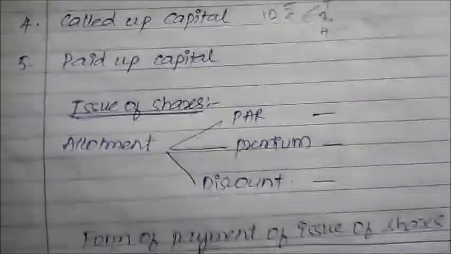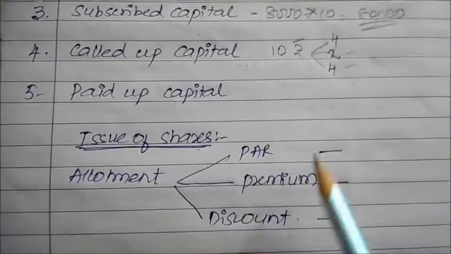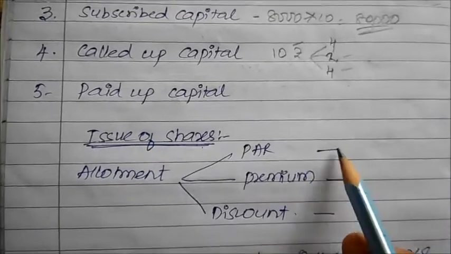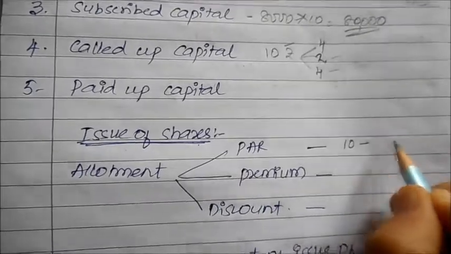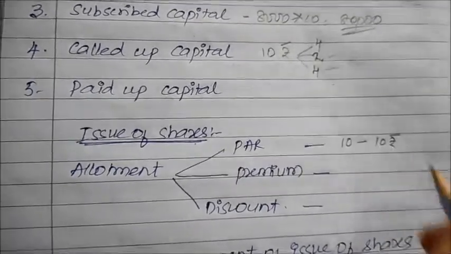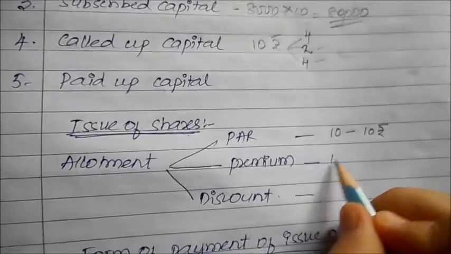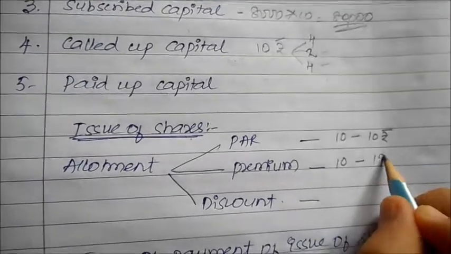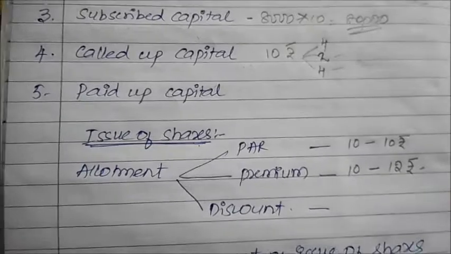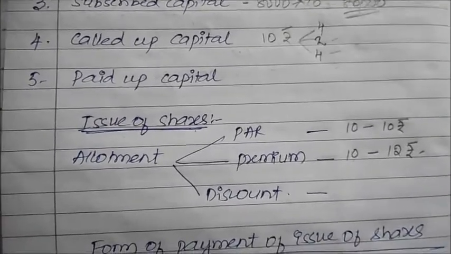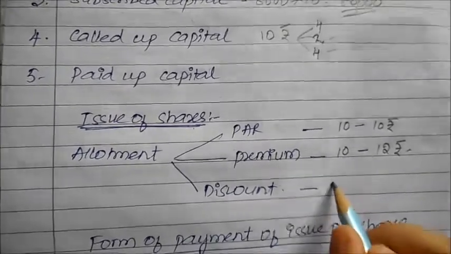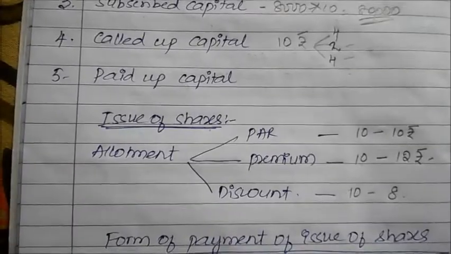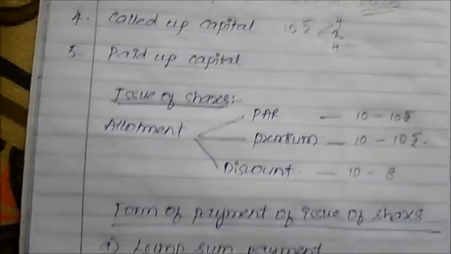Remaining will be how exactly issue of shares happens. Issue of shares happens in 3 different forms. The allotment generally happens at par, that is if the value of the share is 10 rupees, you will collect 10 rupees per share from the general public. Premium: if the value of the share is 10 rupees, you will collect it at 12. It is completely dependent upon the demand supply scenario. Discount: if the value of the share is 10, you will release it at 8 rupees. Okay, this is the entire understanding.